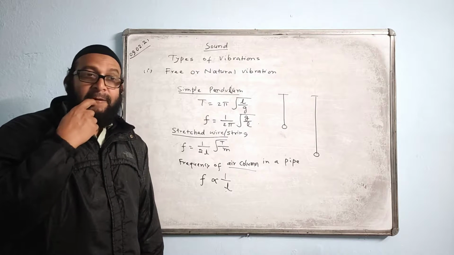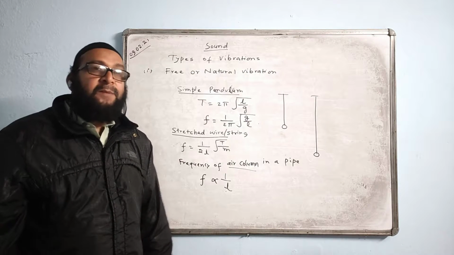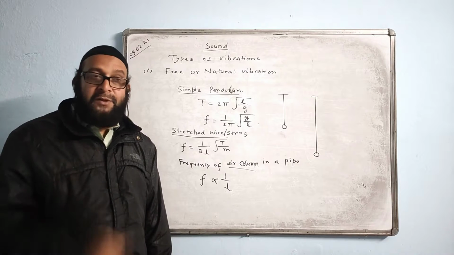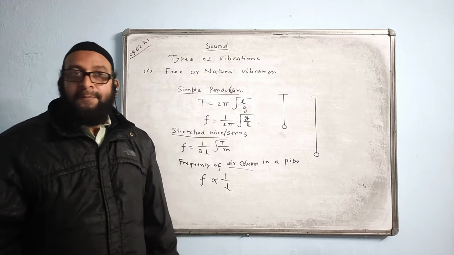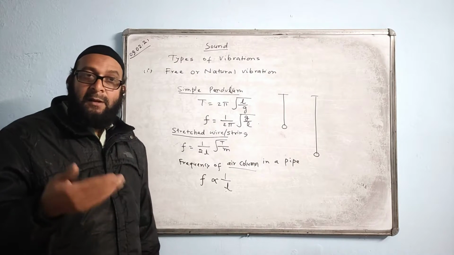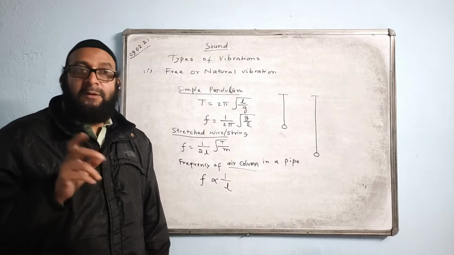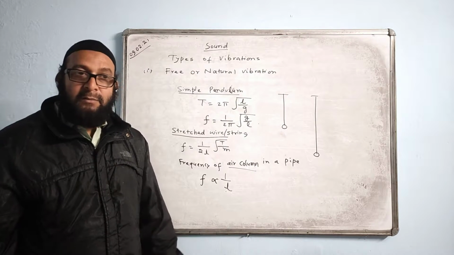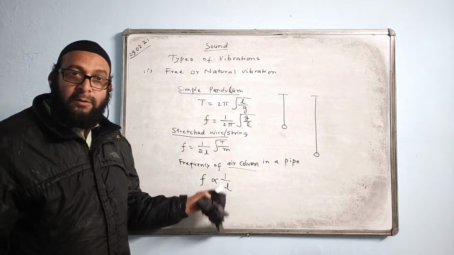The frequency of the air column will be increasing, the sound will become sharper and sharper, that is, the pitch will change. By the property of pitch we are able to find out whether the bucket is full or not. Because as the water gets filled in, the length of the air column keeps decreasing. That means the frequency of the sound will keep increasing. When the bucket is about to be full, the sound becomes the sharpest. That gives you the idea that the bucket is going to be full, so you can close the tap. Even if you have not seen the water level in the bucket, you can still find out. So, understood this one?